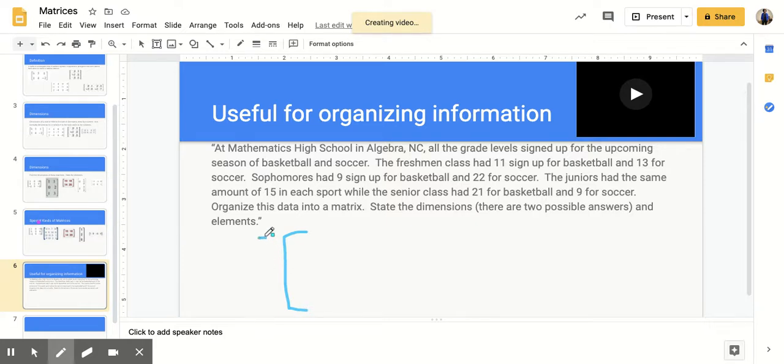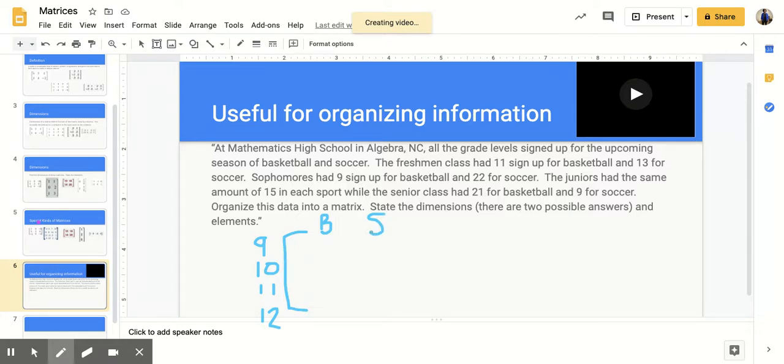So it's up to you if you want that to go on the side and represent your rows, or if you want to go on top and represent your columns. The way that I have mine set up, I have my grade levels on the side, and then on top, I'm going to put basketball, and I'm going to abbreviate B for basketball, and S for